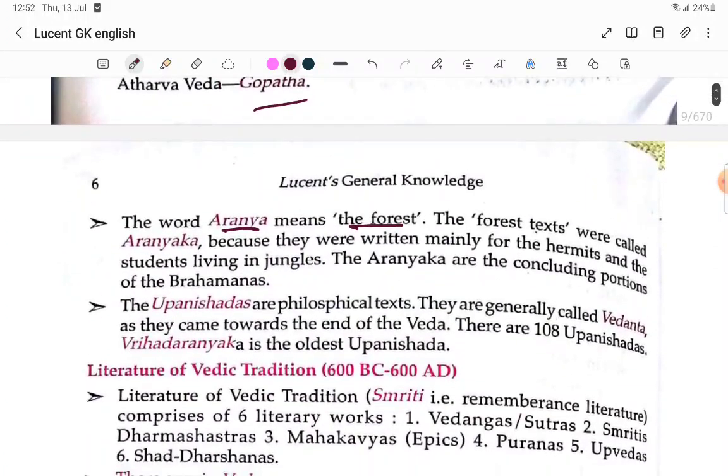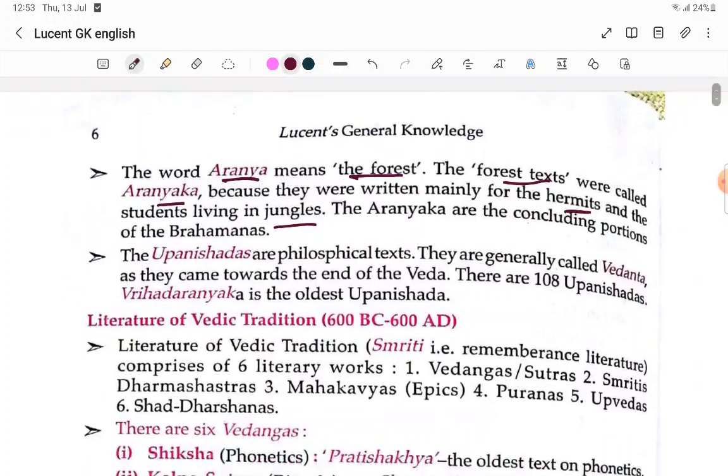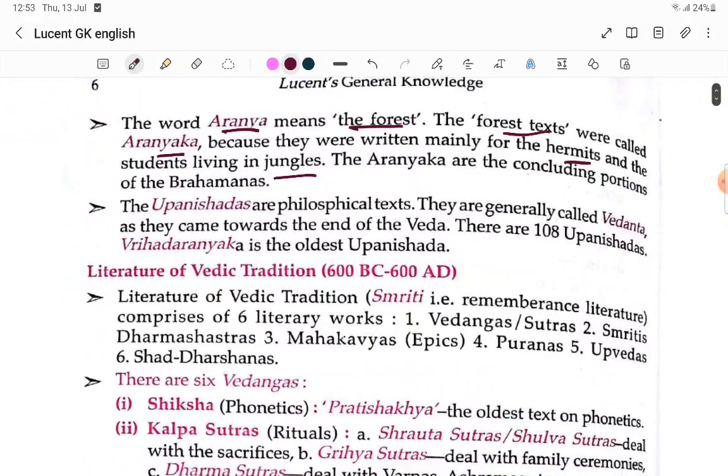Aranyaka means forest. The forest texts were called the Aranyakas. We call it Aranyam in Telugu, because they were written mainly for the hermits and the students living in the jungles. Aranyakas were the concluding portions of the Brahmanas.